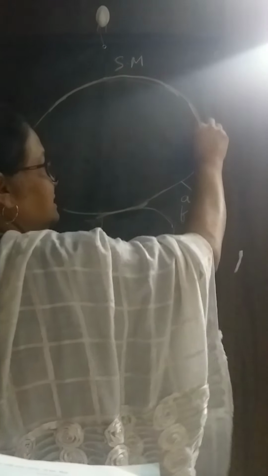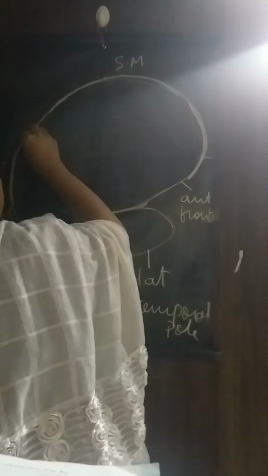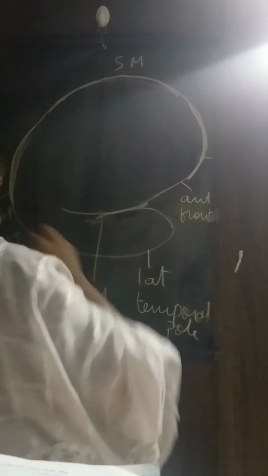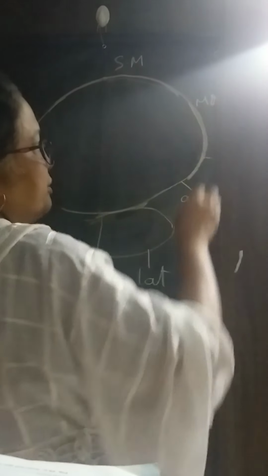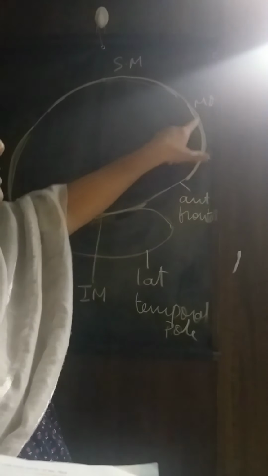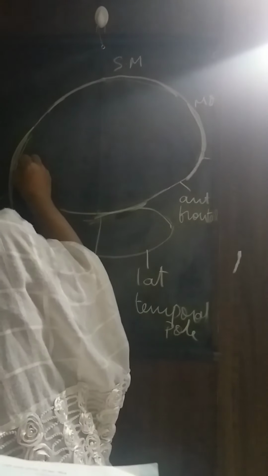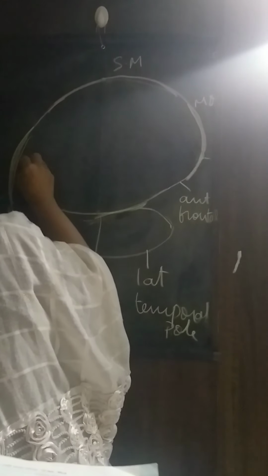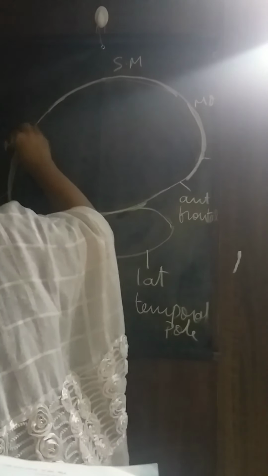Now remaining is this portion and this portion, isn't it? So this anterior part is called the medial orbital border, and this posterior part is called the medial occipital border.